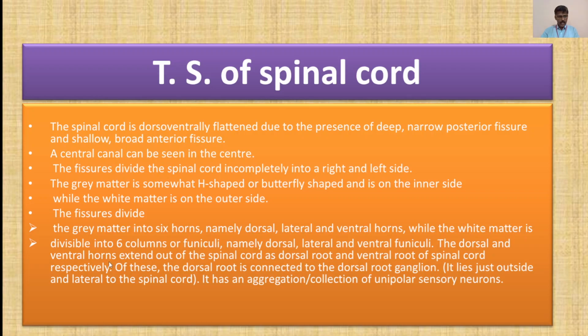The dorsal and ventral horns extend out of the spinal cord as the dorsal root and ventral root of the spinal cord, respectively. Of these, the dorsal root is connected to the dorsal root ganglion. It lies just outside and lateral to the spinal cord. It has an aggregation or collection of unipolar sensory neurons. Now, this was about the TS of spinal cord.